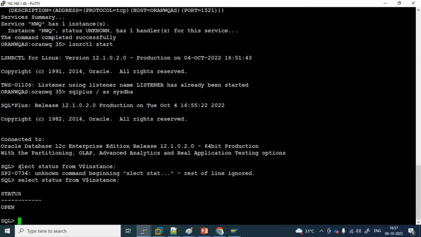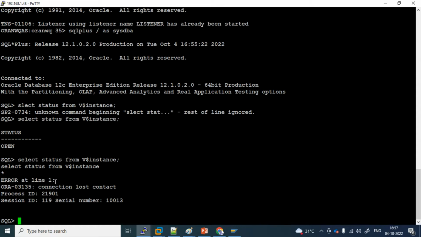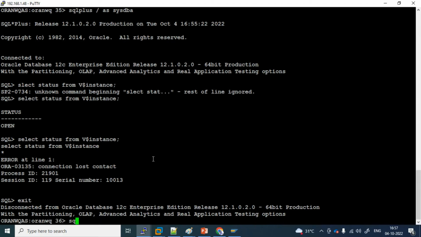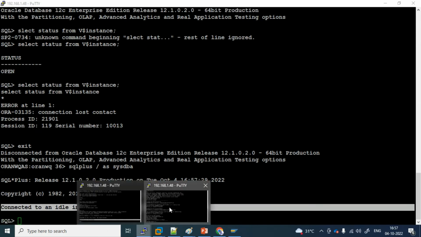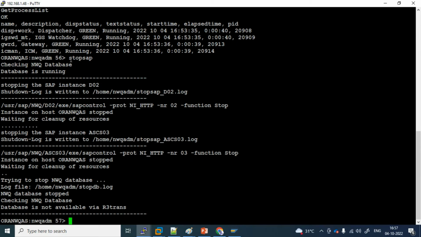I'll just execute this again. See what it is saying, connection lost, which means the DB is down. When the DB is down, you cannot run SQL queries as well. SQL Plus / as sysdba. You can see here connected to an idle instance, which means my stopsap command will stop SAP and the DB as well.